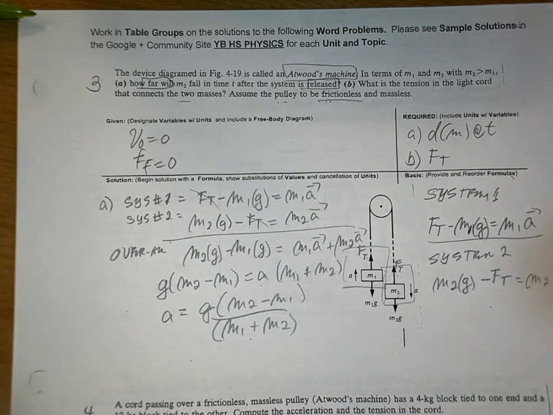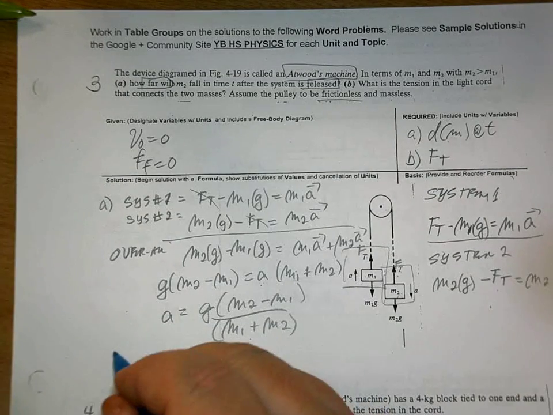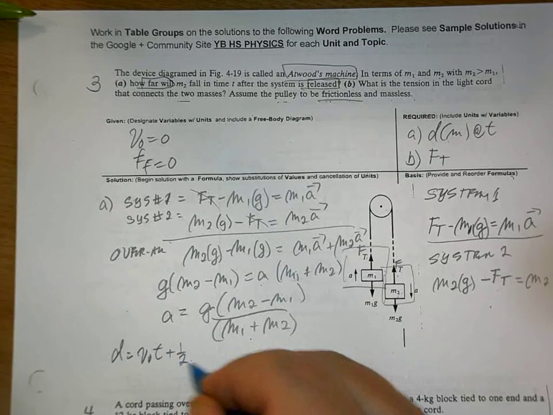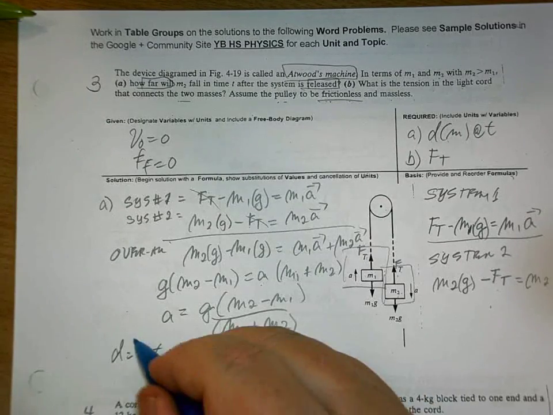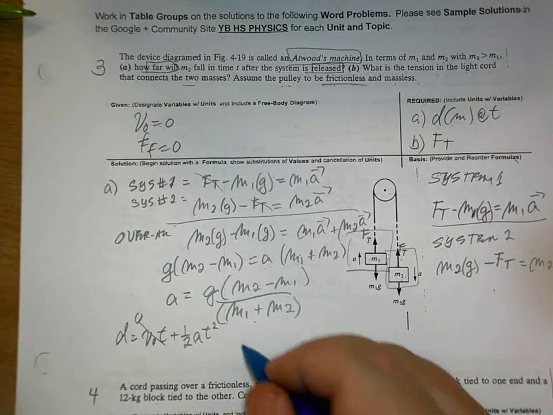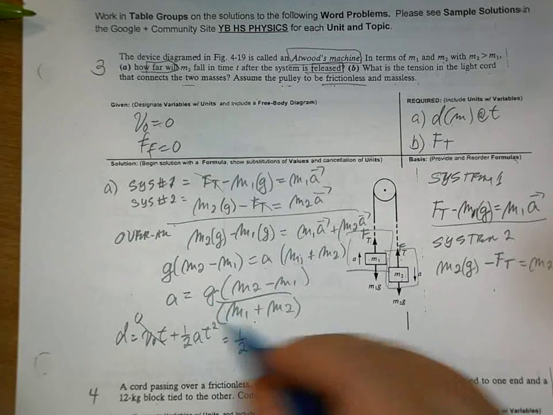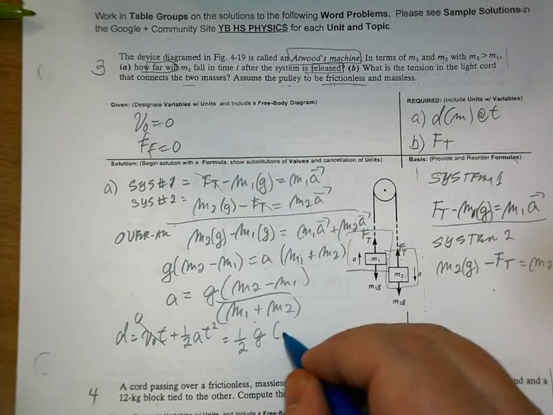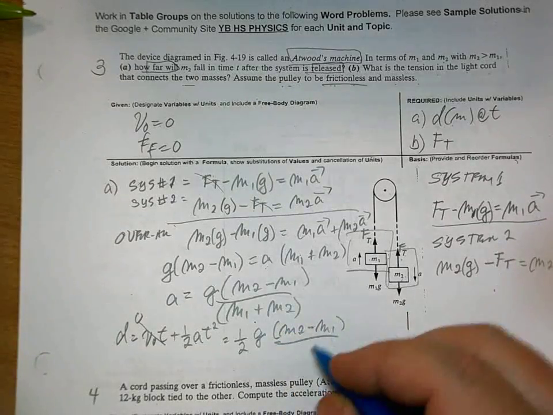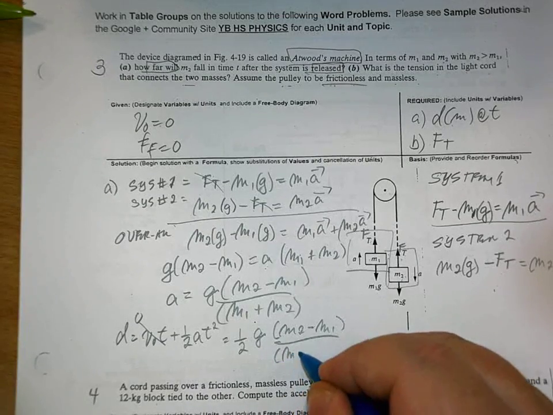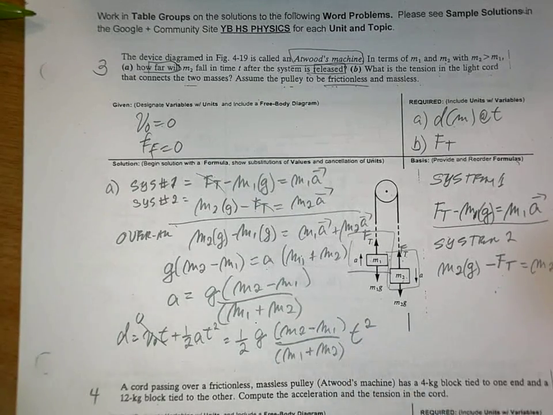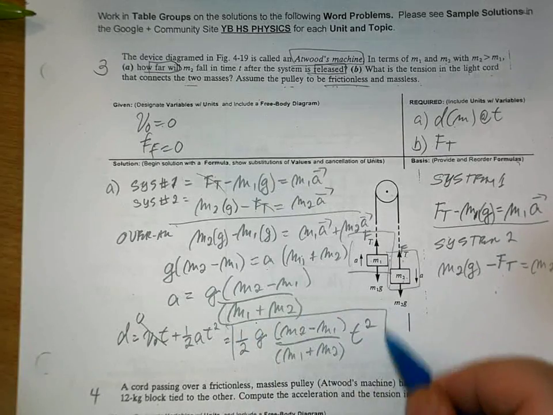And now what? We have to look for the D. So, what is that? D is equal to VOT plus 1/2 AT squared. This is 0 because look, it's given, right? And what do we have here? 1/2, and this whole thing is A, so write that down. G M2 minus M1 divided by M1 plus M2, okay, times t squared. Okay, so this is your first answer,